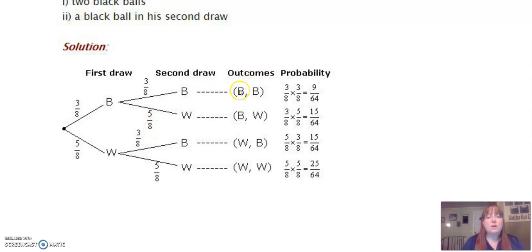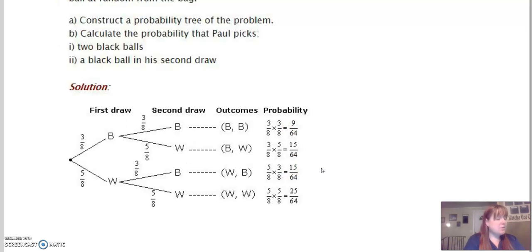So here are our outcomes. Our first outcome would be that we drew a black, black, and that would be 3/8 times 3/8. Our second outcome would be black, white, which is 3/8 times 5/8. And white, black, which is 5/8 times 3/8, and then white, white, which is 5/8 times 5/8. So these are our different probabilities of getting each thing. And if we wanted to answer these questions, what's the probability that he picks 2 black balls? Well, that would be 9 out of 64.